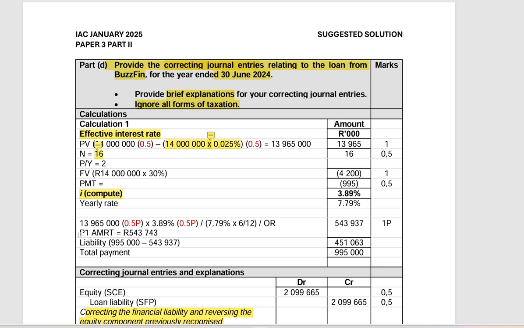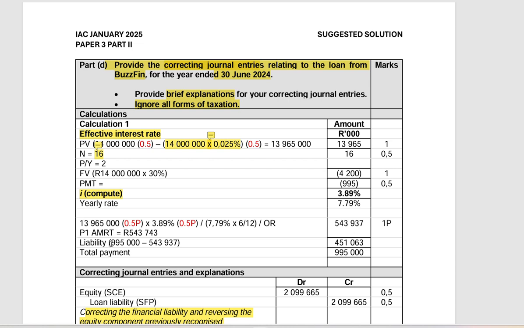Now, if you move down, what are we doing now? We are calculating the PMT. So now what are we going to say? We have this 13,965, we multiply by the rate, right? It's going to give 8,893, which means it's going to be 543,937.